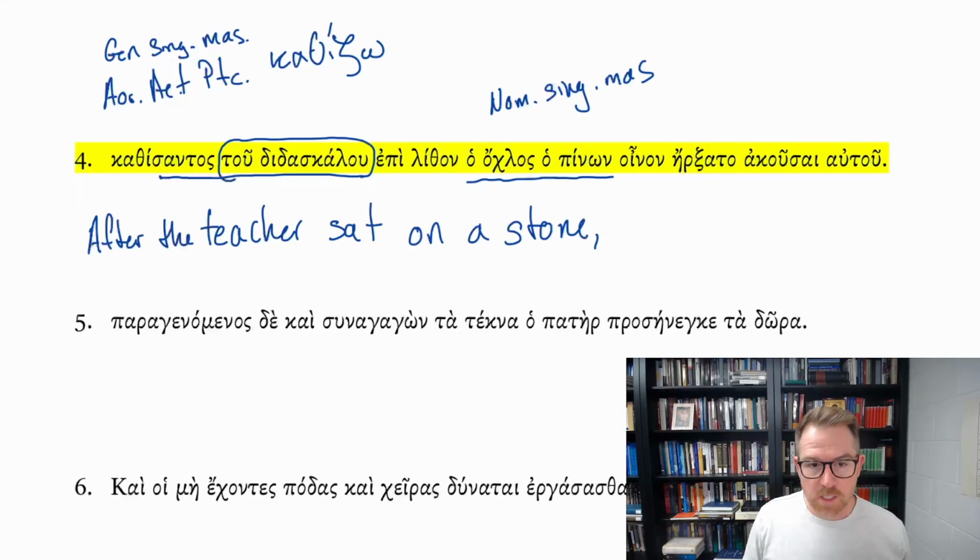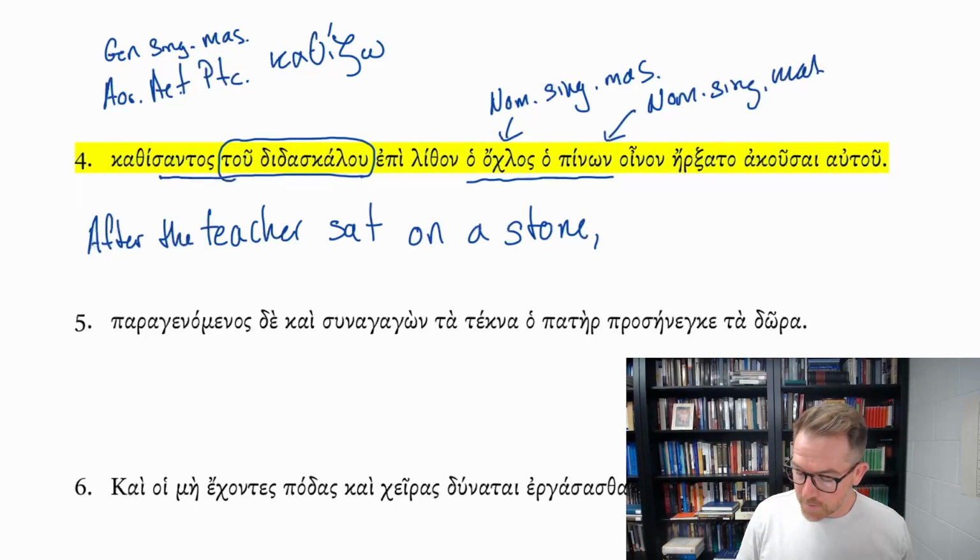now we have our main subject followed by a series of verbs. So ho ochlos, this is our nominative singular masculine noun, the crowd. Ho pinon, here, is an example of the adjective use of the participle. It's describing which ochlos, which crowd are we talking about? We're talking about the one that is pinon, the one that is drinking. This is a nominative singular masculine present active participle from pino, I drink.